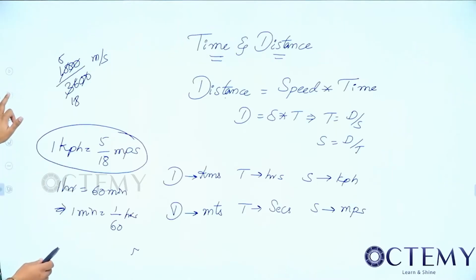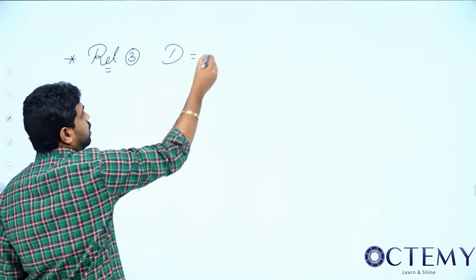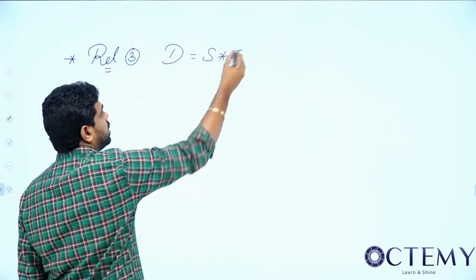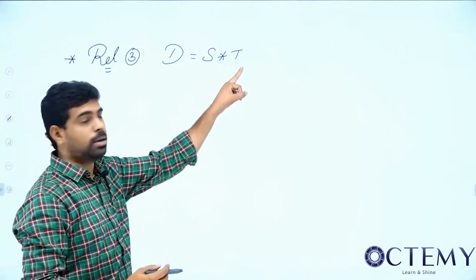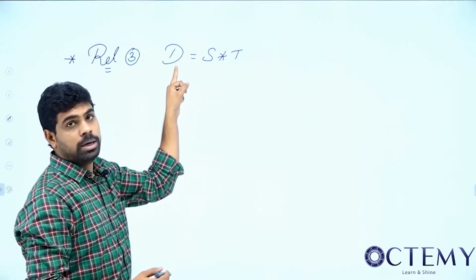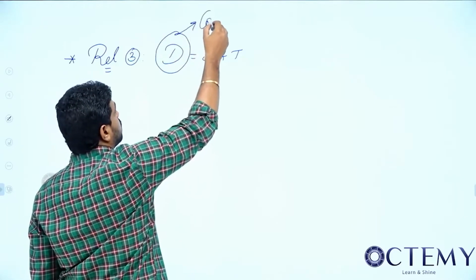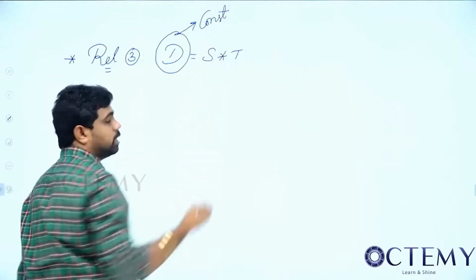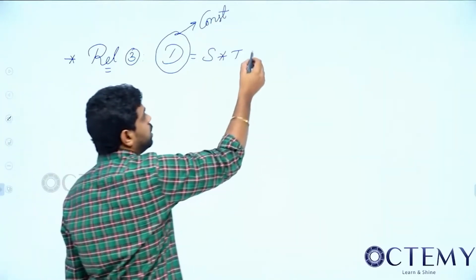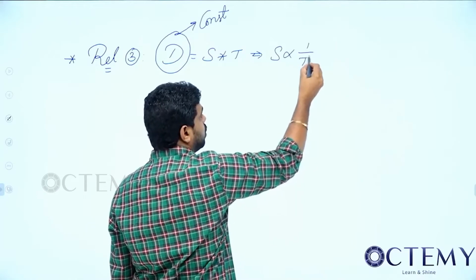Next, coming to relation 3, in distance equal to speed into time. In the first relation, I maintain time constant. Next, I maintain speed constant. Now I will be maintaining distance constant. When I maintain the distance constant, what is the relation between speed and time? It will be inversely proportional.